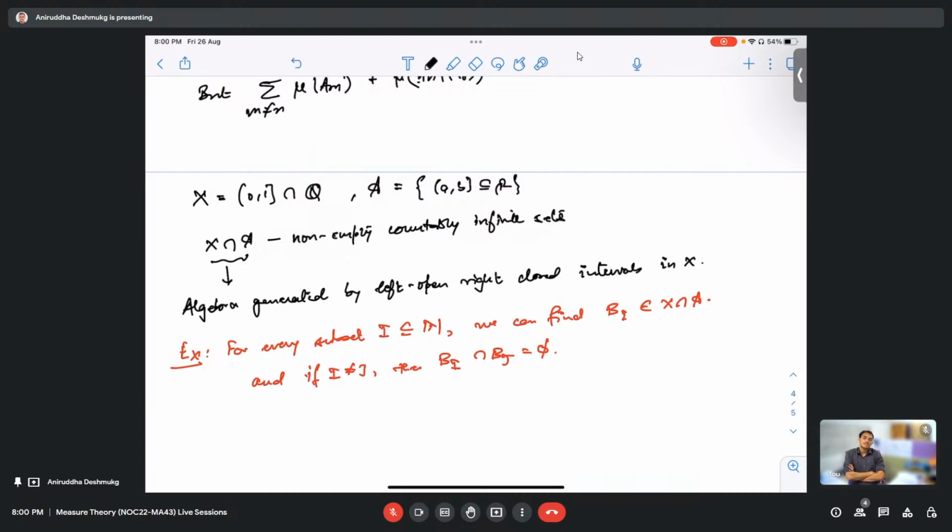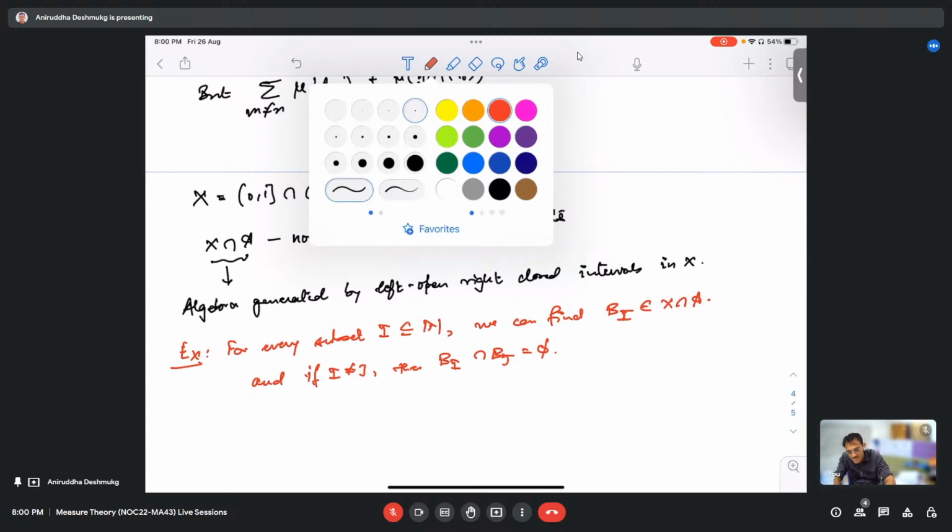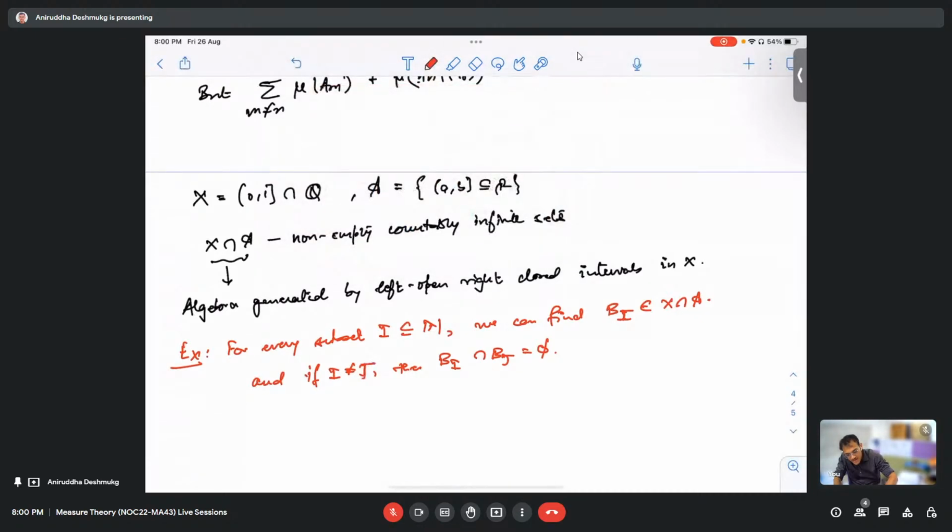For every subset I contained in N, you can find a B_I, and if I is not equal to J, then B_I intersection B_J is empty. If you are able to do this, then you can directly say that X intersection A has uncountably many elements.